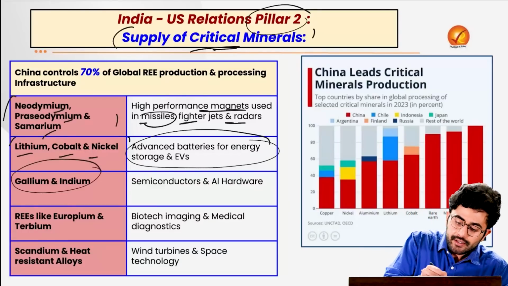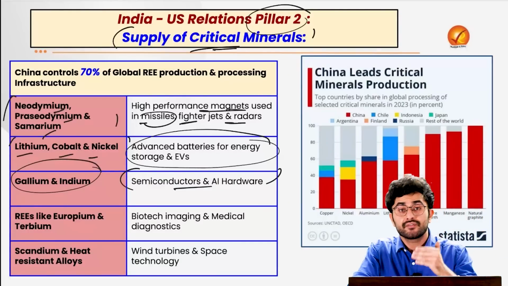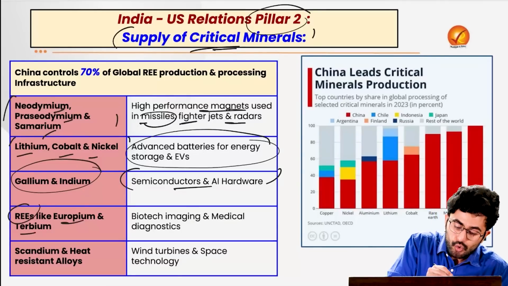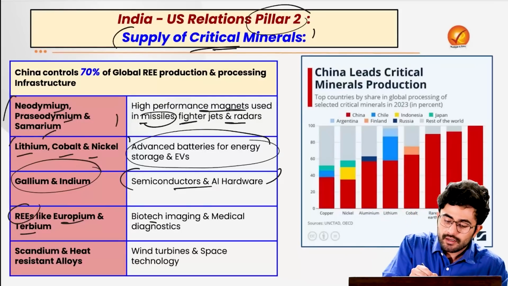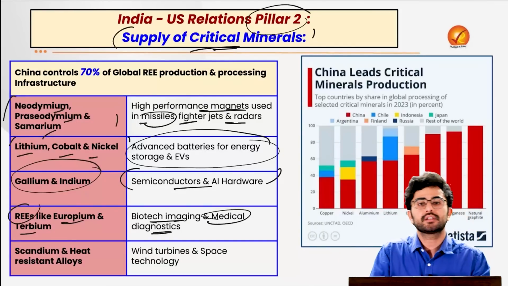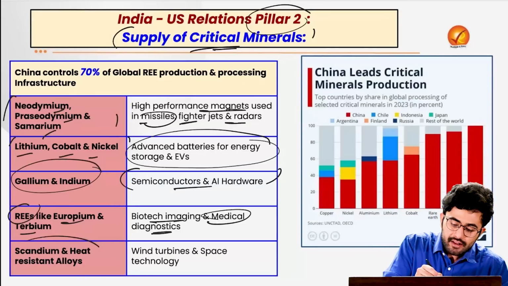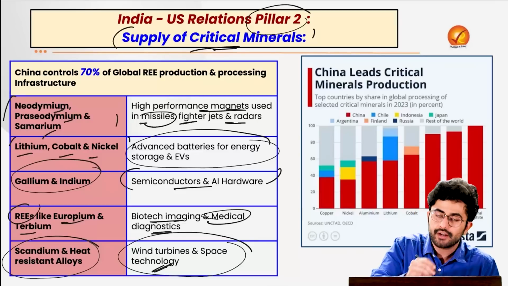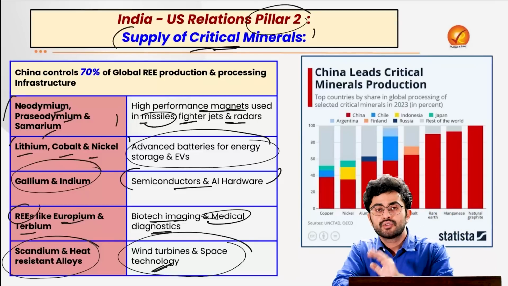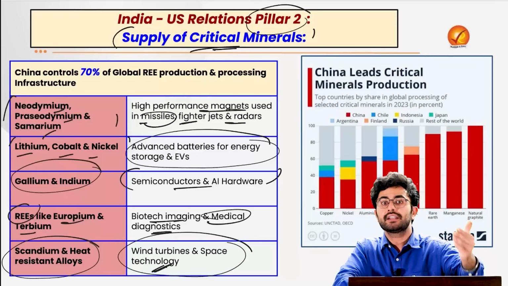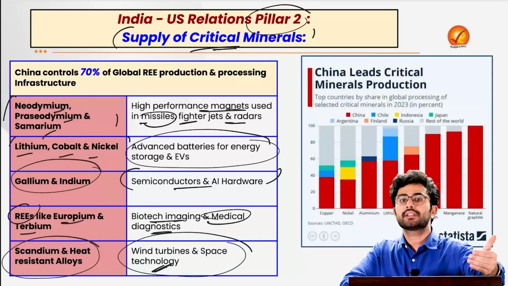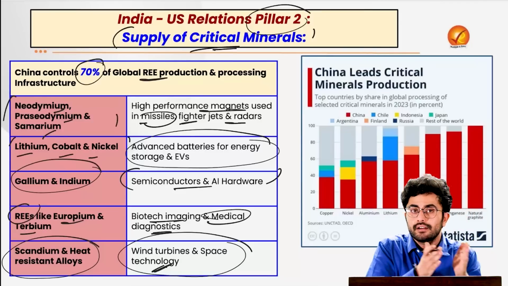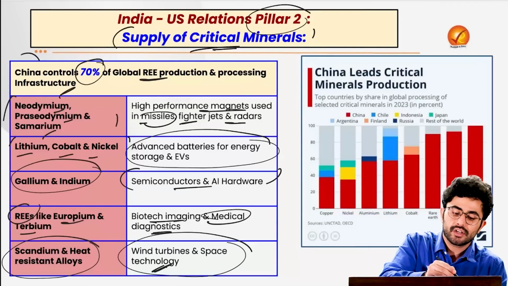The gallium and indium which are used to create semiconductors and artificial intelligence hardware. The rare earth elements, for example europium and terbium, and their uses in biotechnological imaging and medical diagnostics. As well as scandium and heat resistant alloys which are used to create wind turbines and various kinds of space technology products. So obviously they are very important for the sunrise sectors, the sectors in which even India is trying to excel. But remember that 70% of this global rare earth element production and processing infrastructure is now under